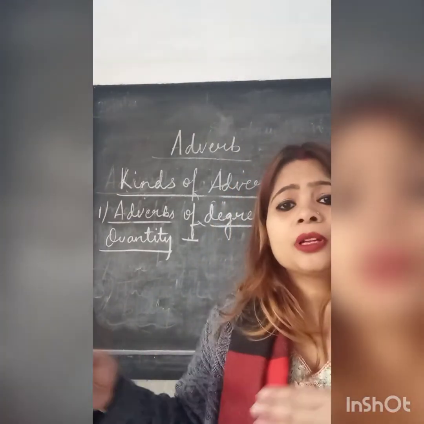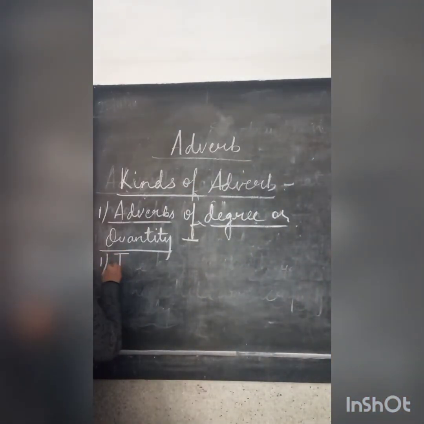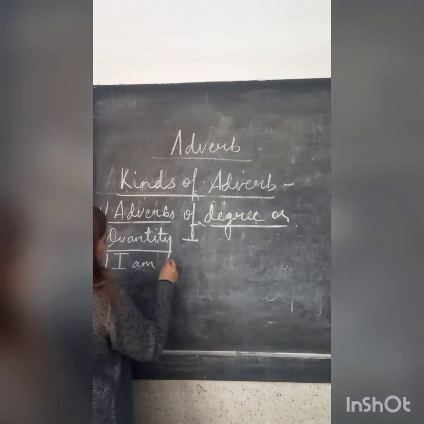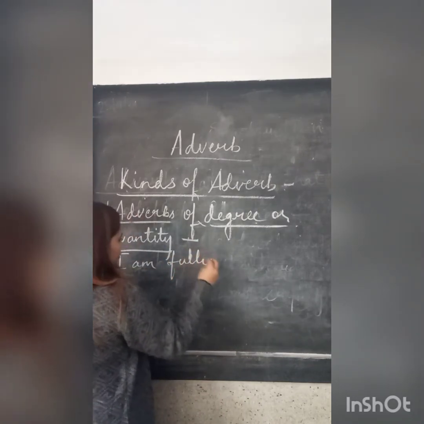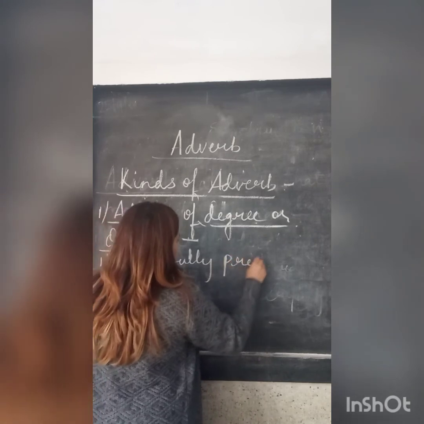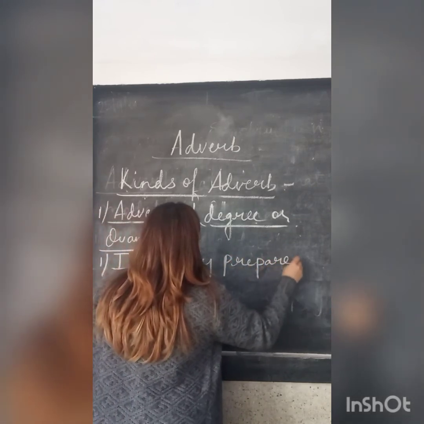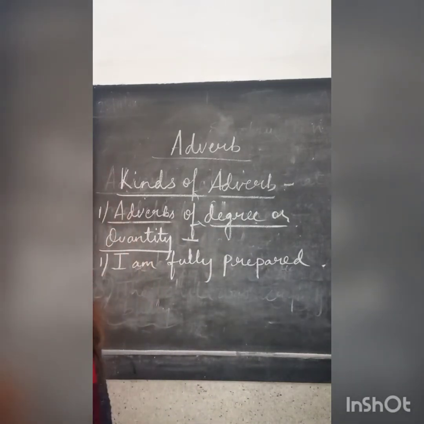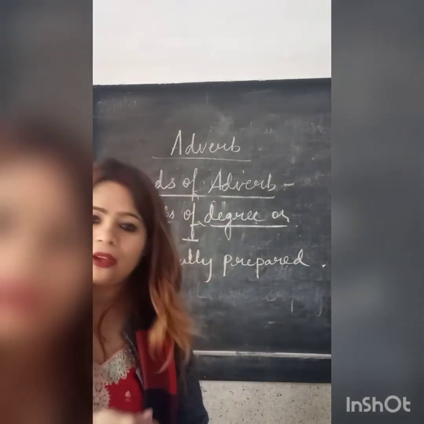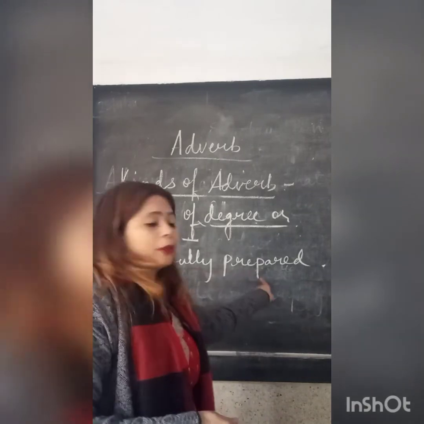Number one, I am fully prepared. For example, during your examinations, when your parents ask you how much you are prepared, you will say, I am fully prepared.